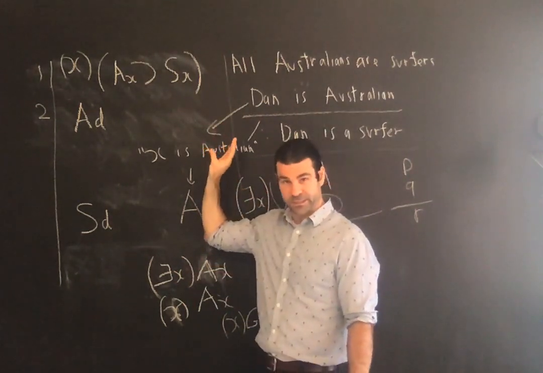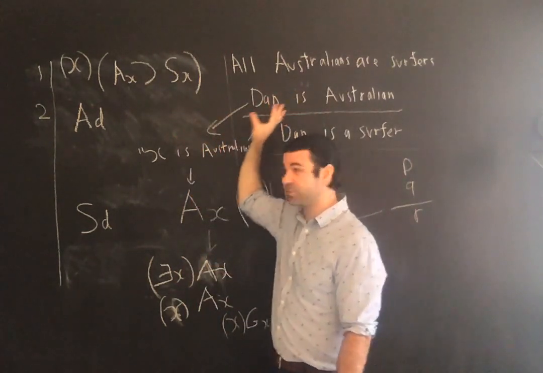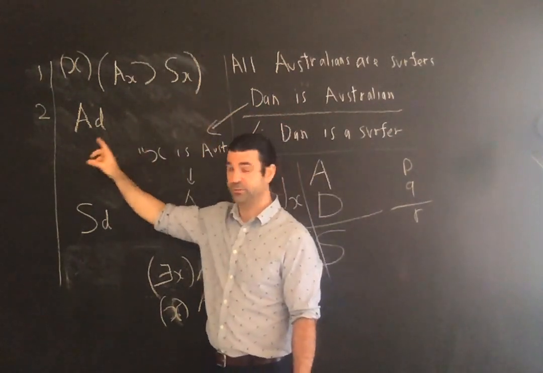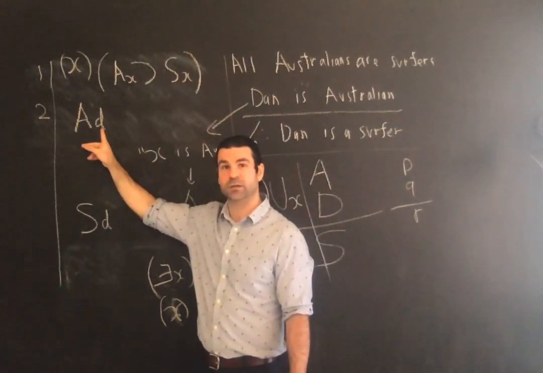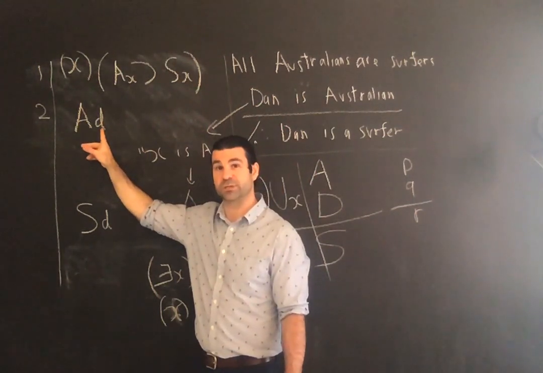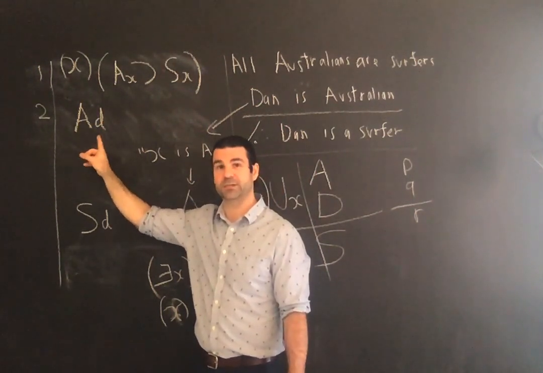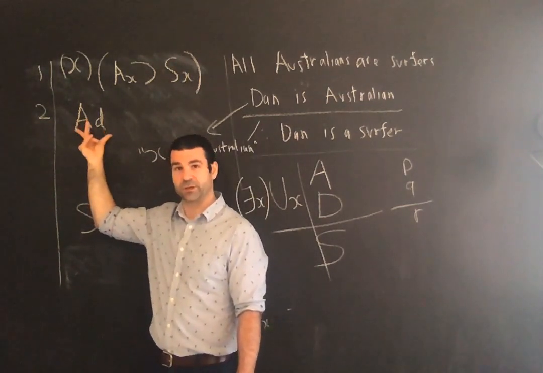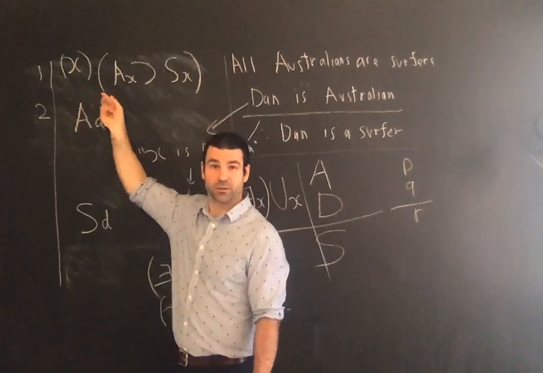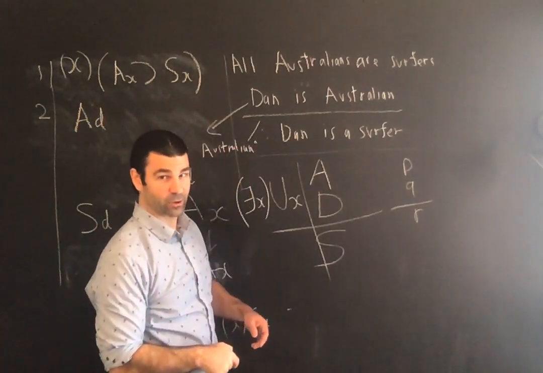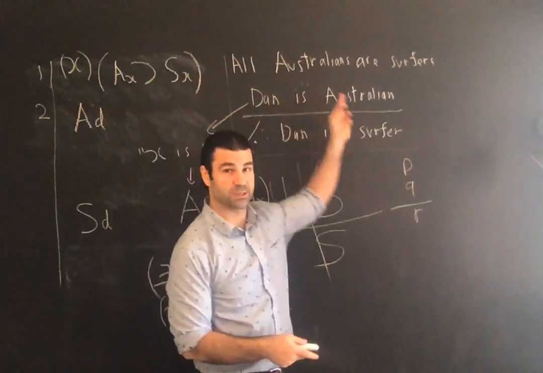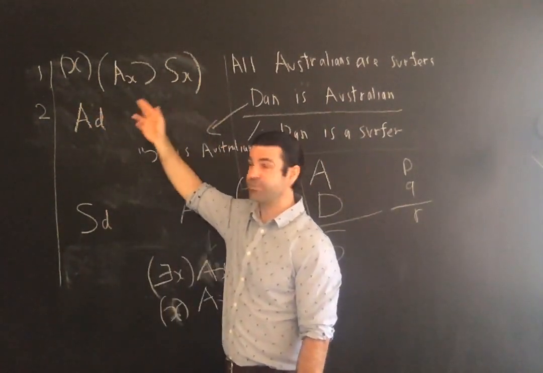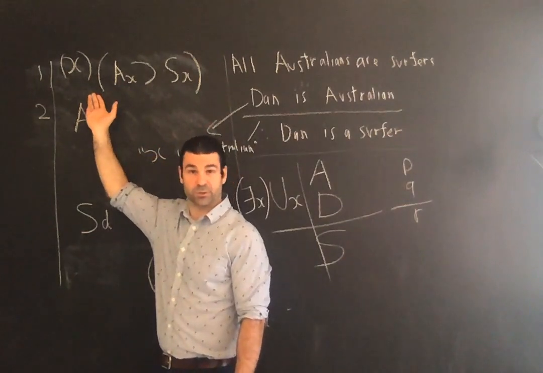That logic yields the analysis of those two sentences as so. A singular sentence, a substitution instance of the propositional function x is Australian, to yield the singular sentence Dan is Australian. The universal categorical statement, all Australians are surfers, gets this analysis, which you will become more convinced of as you study chapter 12.